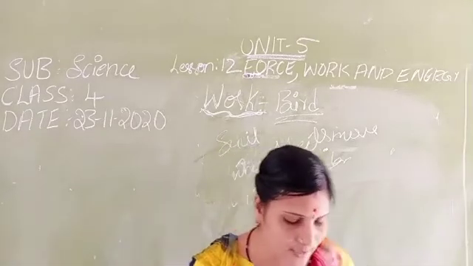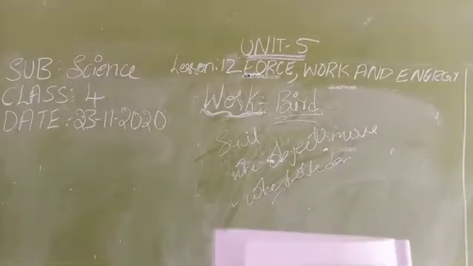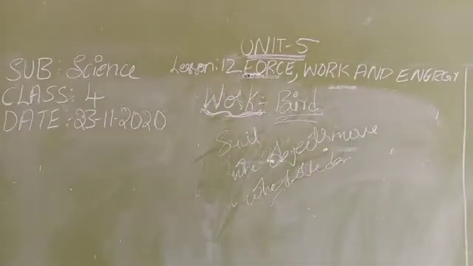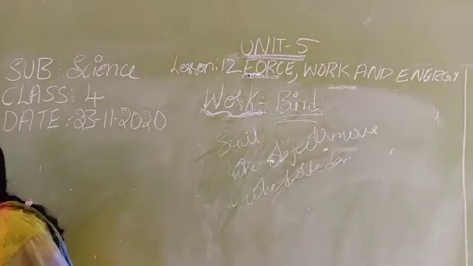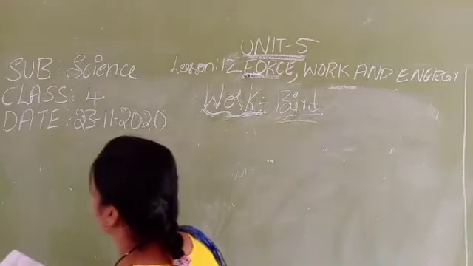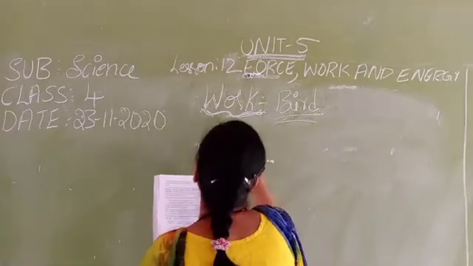Here, the amount of work depends upon two things. So what are the two things? The amount of work depends upon two things.